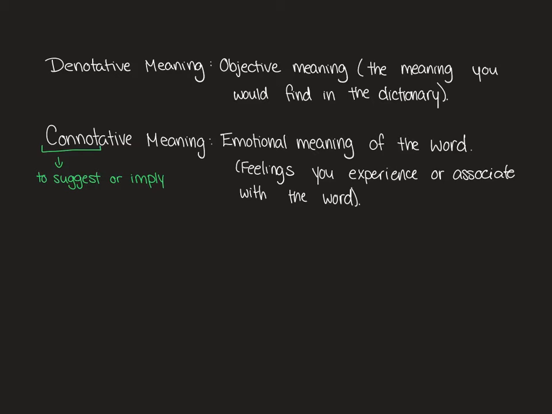Now, they have used an example in your book that I know is going to have different emotional reactions for different students in the class. So, when we look at the word snake, it has a denotative meaning. If you were to look it up in the Canadian Junior Dictionary, it would say a snake is a long, slender reptile without legs. It has a scaly skin and no eyelids and moves by twisting its body back and forth in a wavy motion. That is the objective meaning of a snake.